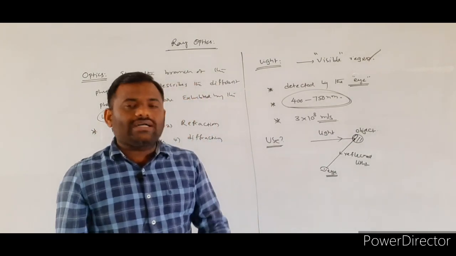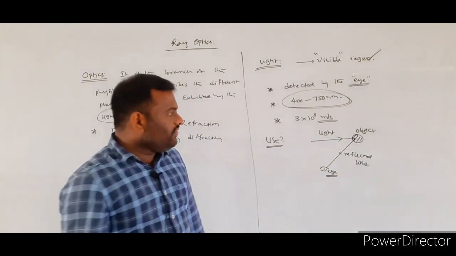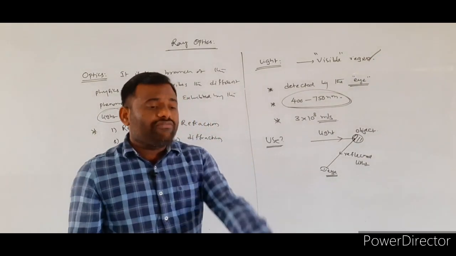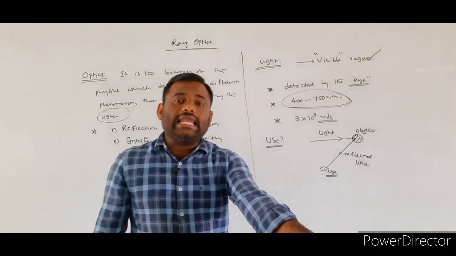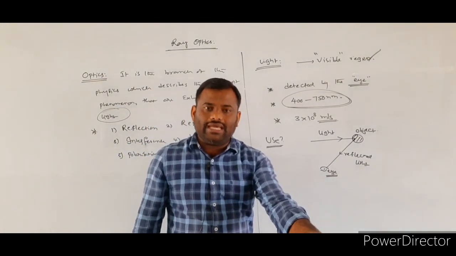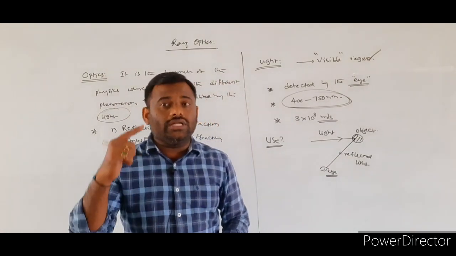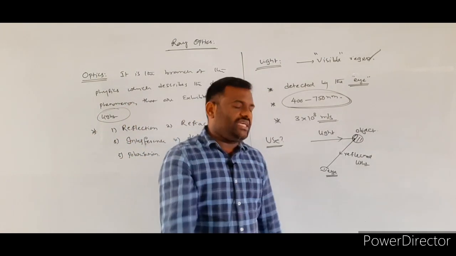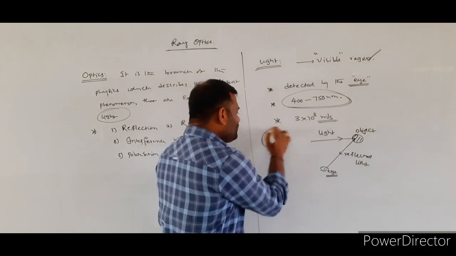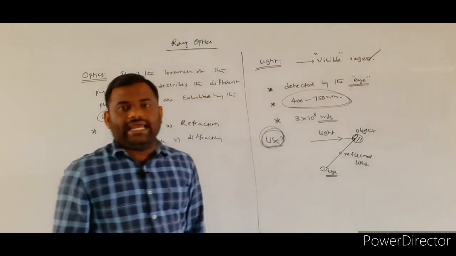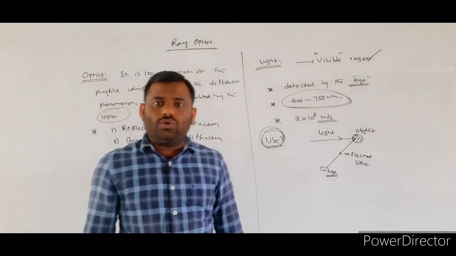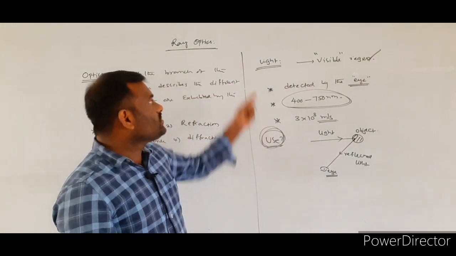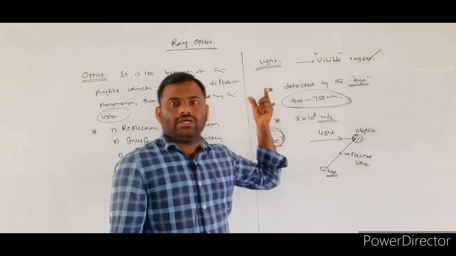So if you are seeing any object, how are you seeing it? From the given object, reflected light comes, and that reflected light enters your eye. Only then are you identifying the object. So this is the main use of light. If there is no light, we can't see any object. This is the main information about light.